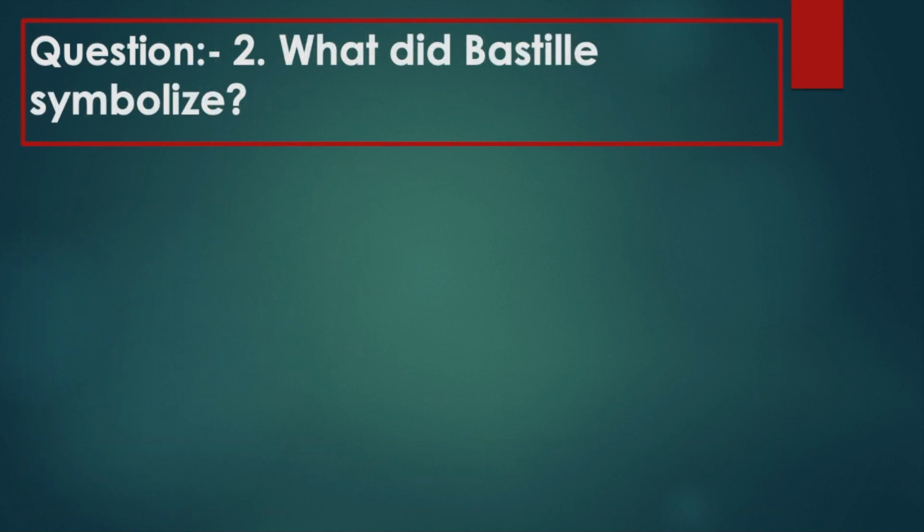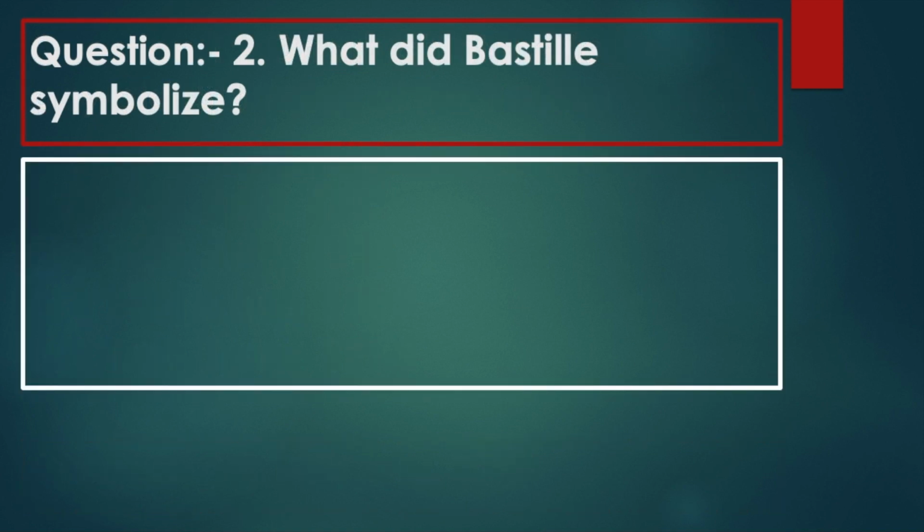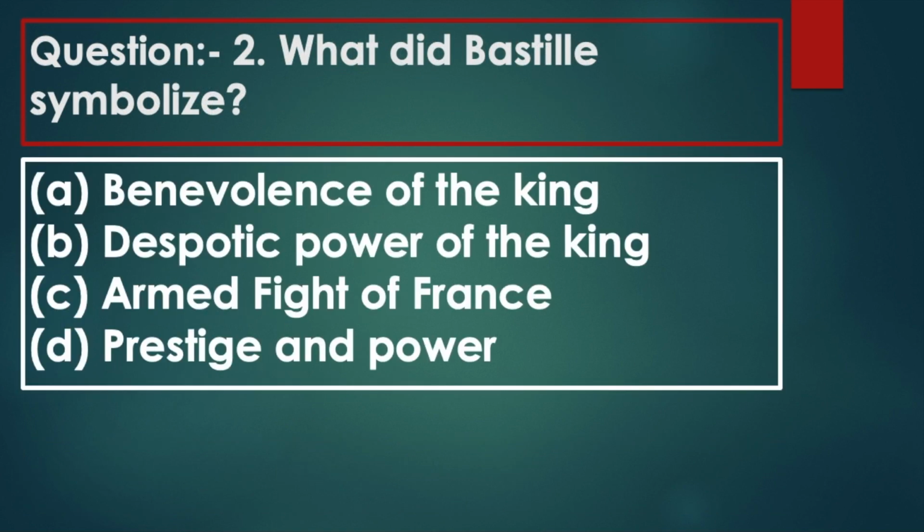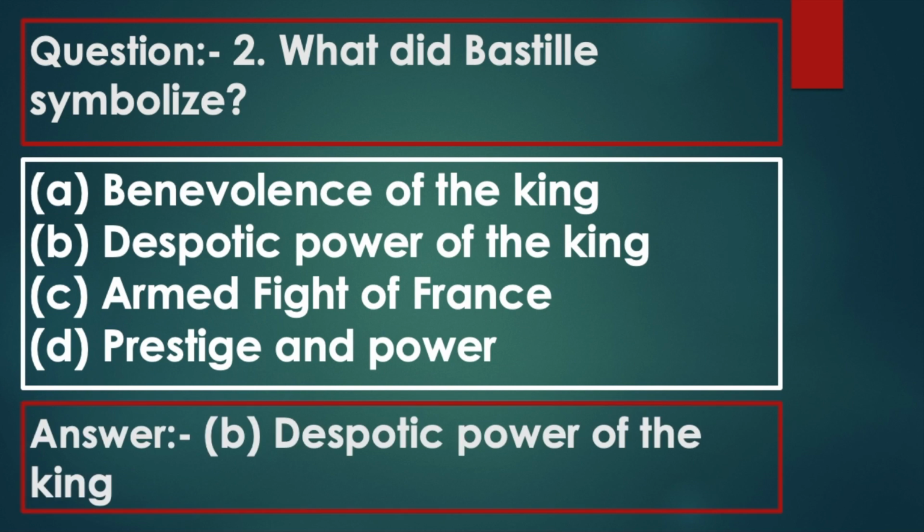Question 2. What did the Bastille symbolize? Option A, benevolence of the king. Option B, despotic power of the king. Option C, armed fight of France. Option D, prestige and power. Answer: B, despotic power of the king.